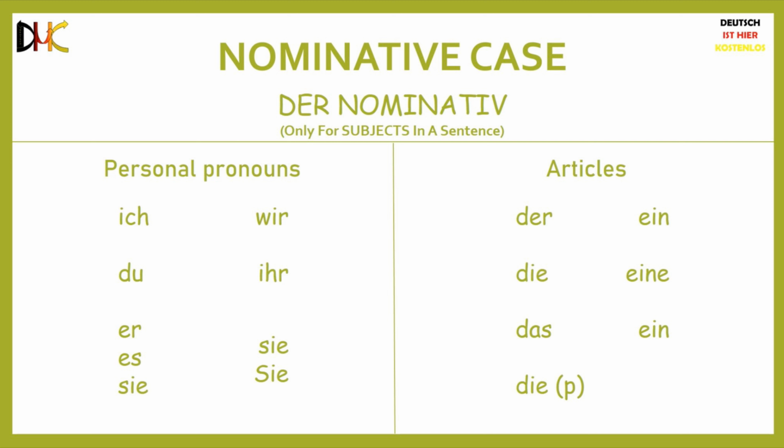Der, die, das, and ein, eine, ein are the nominative definite and indefinite articles for masculine, feminine, and neutral nouns. Die is the nominative definite article for plural nouns. And as we already know, there is no indefinite article for a plural noun, just like in English. This is the nominative case and is to be used only as the subject of a sentence.